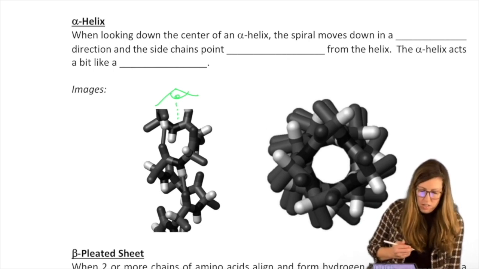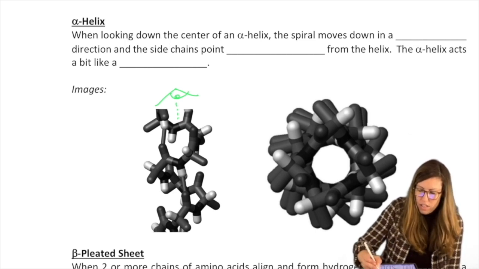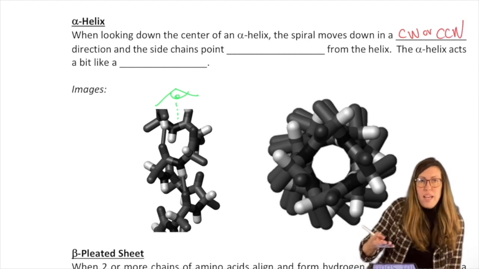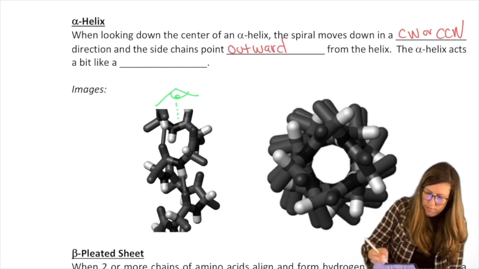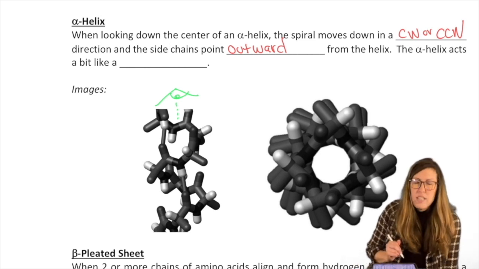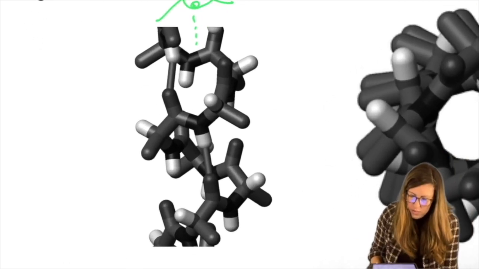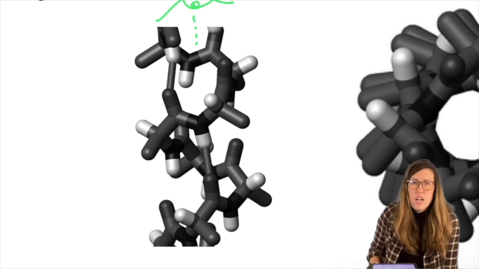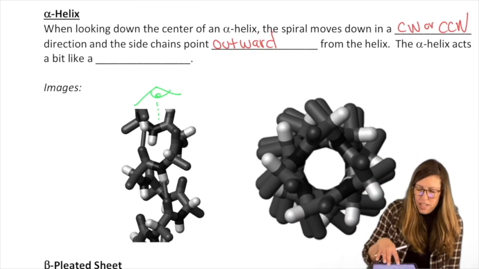So what direction could it go? It depends on the chirality, the helical chirality. So you can actually assign it a clockwise or counterclockwise. And then the side chains are going to point out, right? So think about what this alpha helix is here. You might need to zoom in and take a good look. Which way is that one going? Helices can go clockwise or counterclockwise. Which way is that one going? Think about that. So the side chains are pointing out.